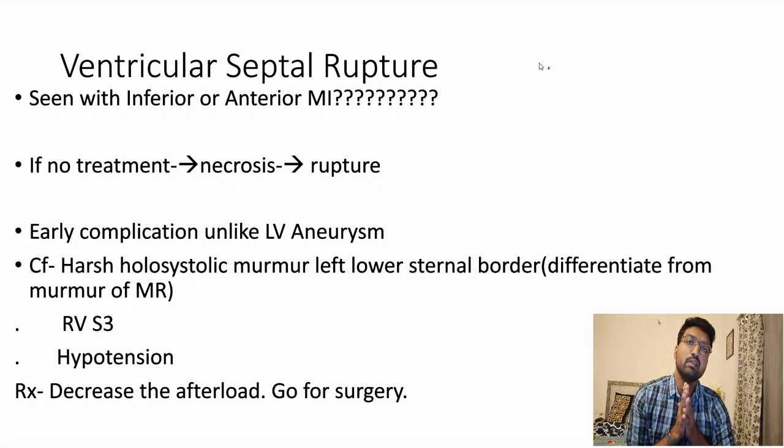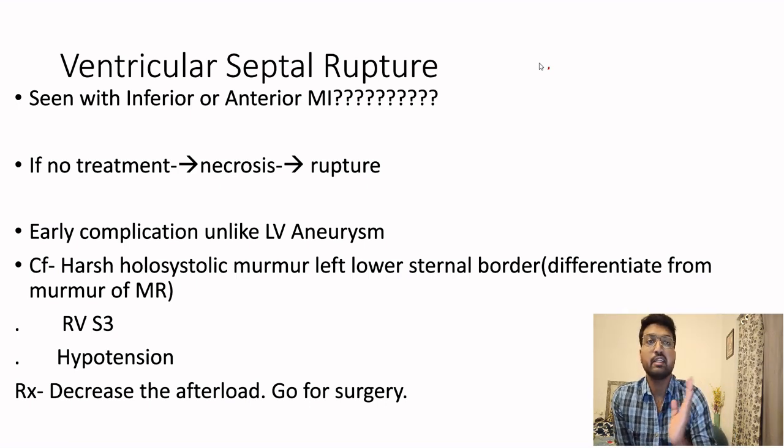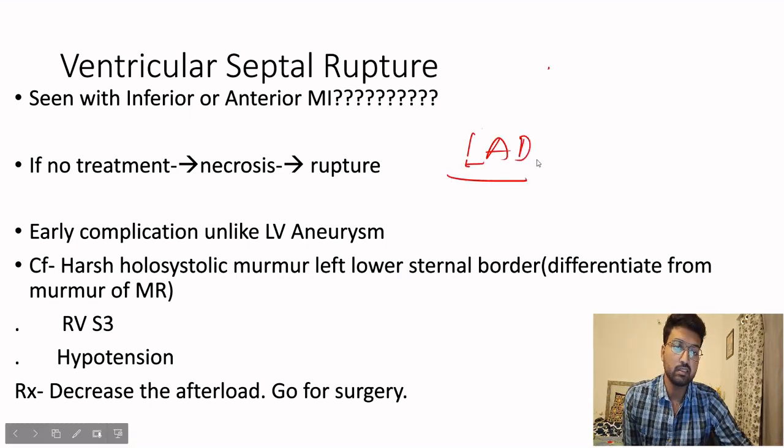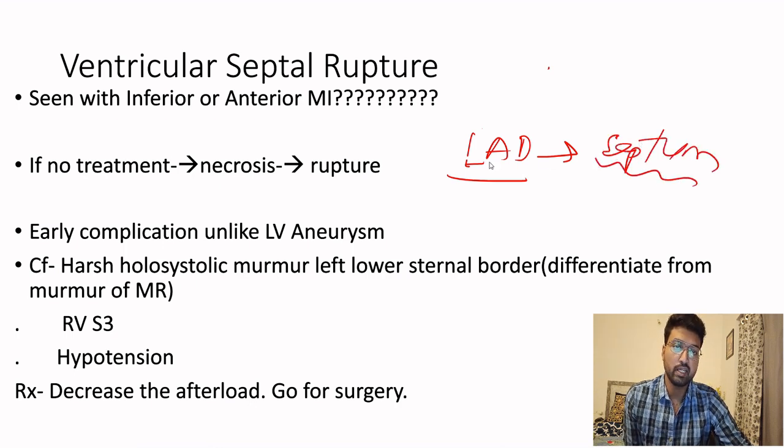So now let's see what is the blood supply of the septum. The anterior 2/3 of the septum is supplied by the left anterior descending artery. LAD supplies the bulk of the septum. Since the LAD also supplies the anterior and lateral wall of the left ventricle, there is an anterior MI also.